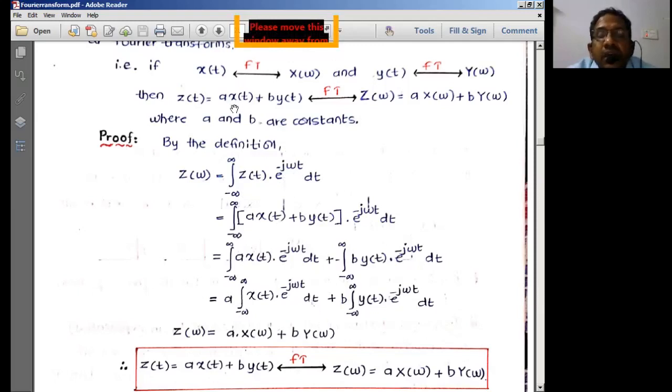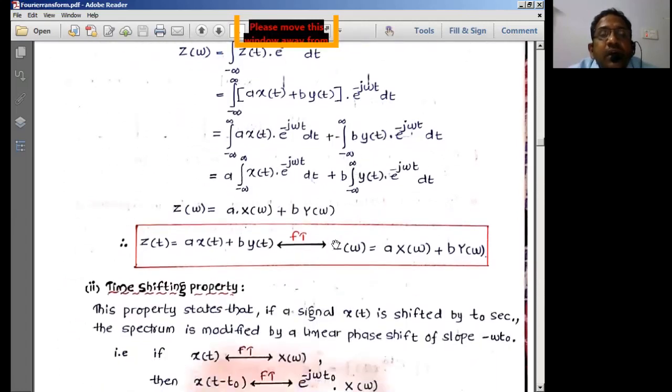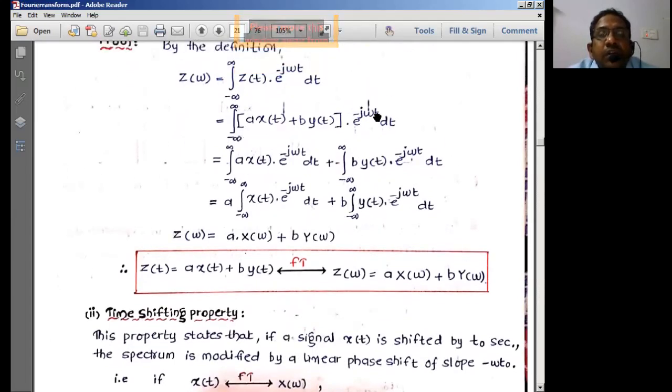Then simply substitute here z of t as a into x of t plus b into y of t. Right? Then we expand this with the appropriate Fourier transforms. So, a into x of t into e power minus j omega t dt, plus b into y of t into e power minus j omega t dt. a and b are constants, so we take them outside. What is this integral of x of t into e power minus j omega t? That is the basic formula for X of omega. Similarly, this equation is the basic formula for Y of omega.